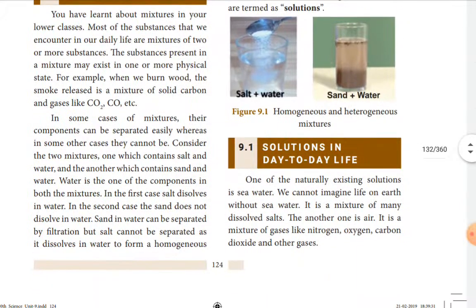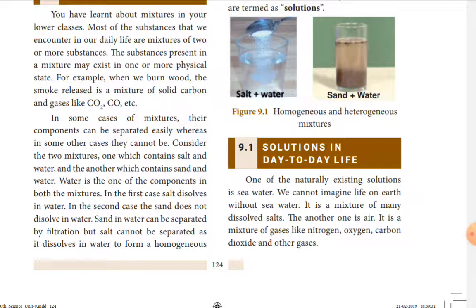Now we are moving to solutions in day-to-day life. One of the naturally existing solutions is seawater. In our daily life we see seawater. It is a naturally existing solution, and we cannot imagine life on earth without seawater.